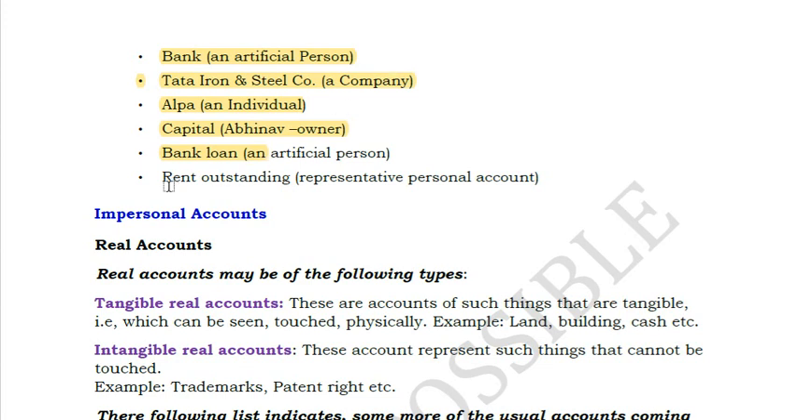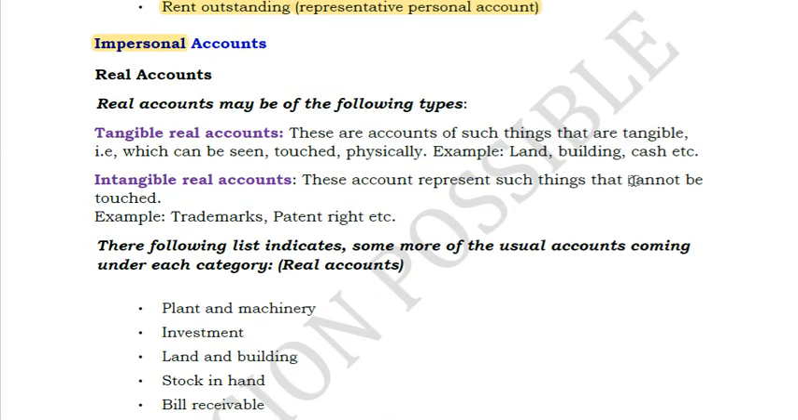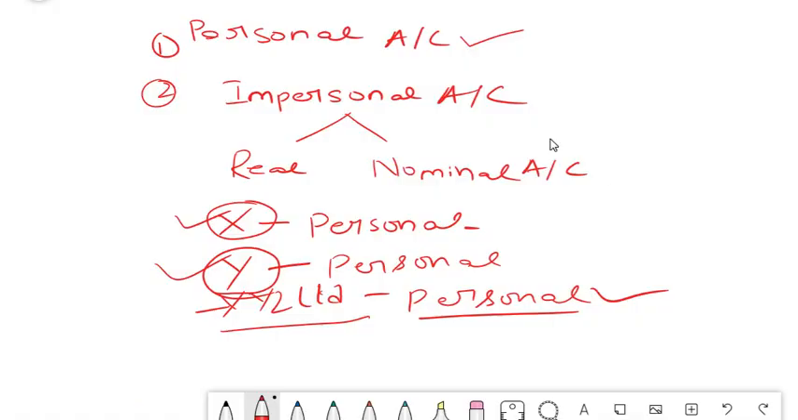Rent outstanding, just now we have seen, it is paid to whom? It is paid to a particular person. If it's paid to a particular person, then that person is what? A personal account, isn't it? So it is a representative personal account. So hope you understood the personal account definition. Next comes your real account. Real account is something, again it can be classified into two types. I'll just erase this.